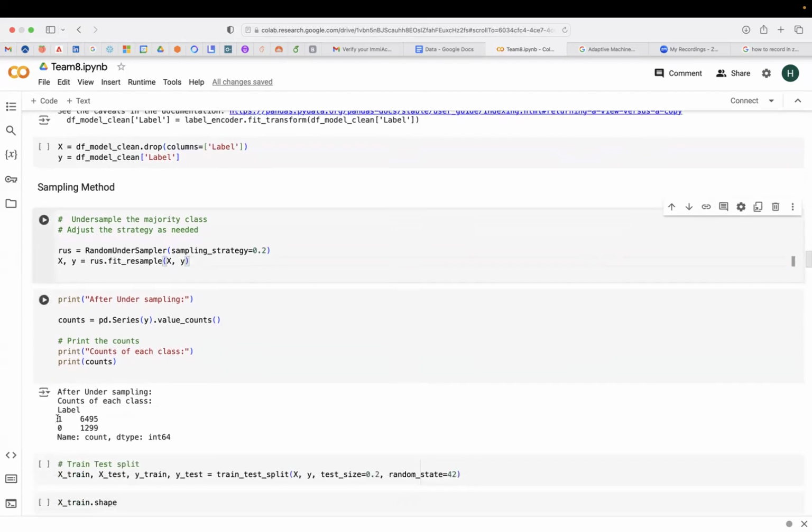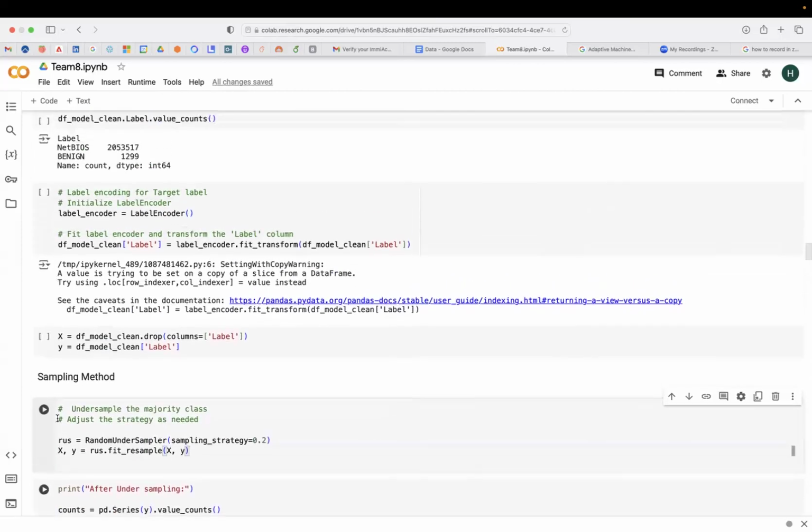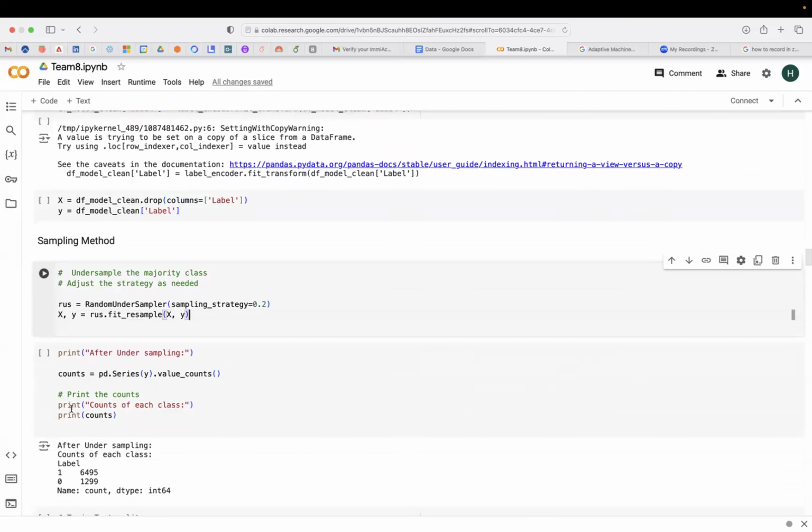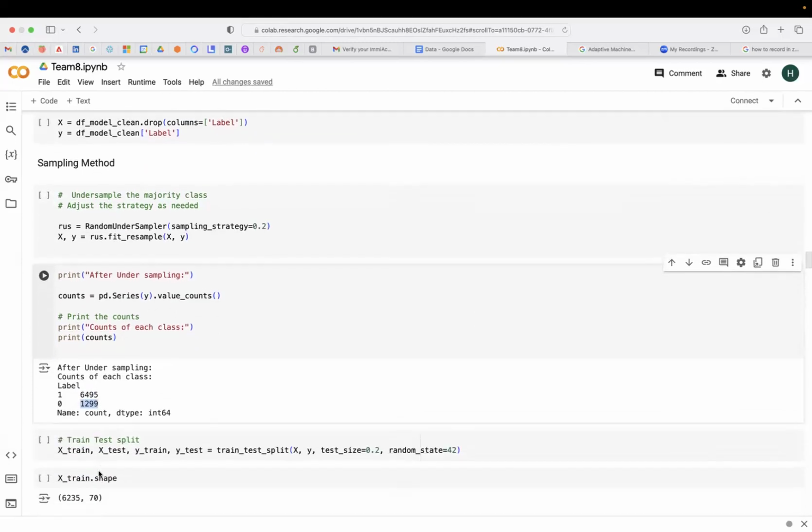So from the 2 million rows that we had for the majority class, that has been undersampled to only about 6,495 rows, which is 5 times the minority class samples.